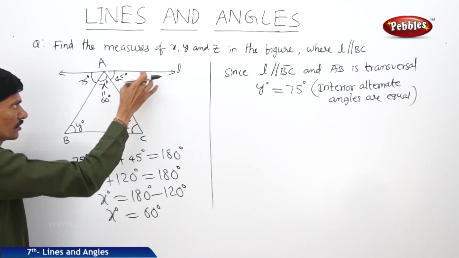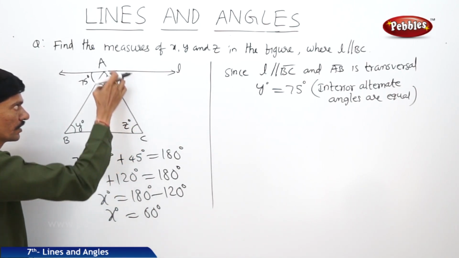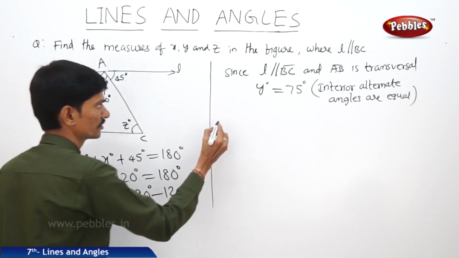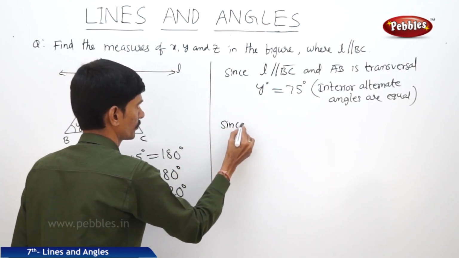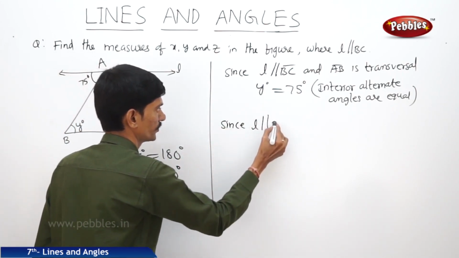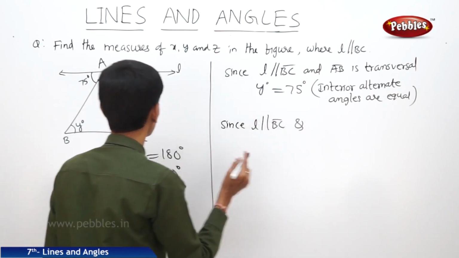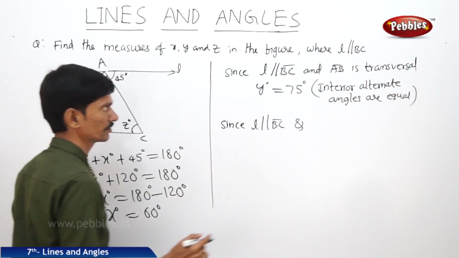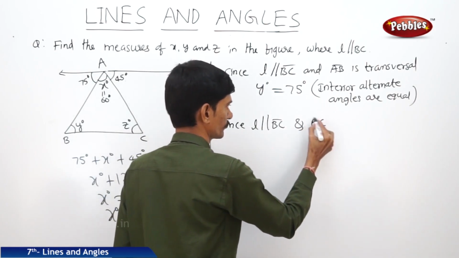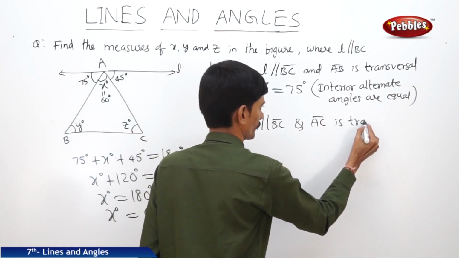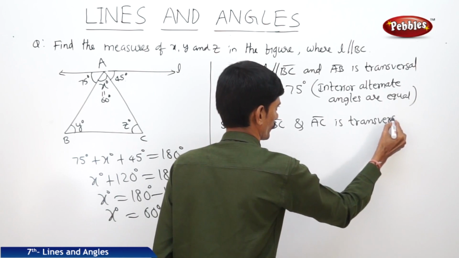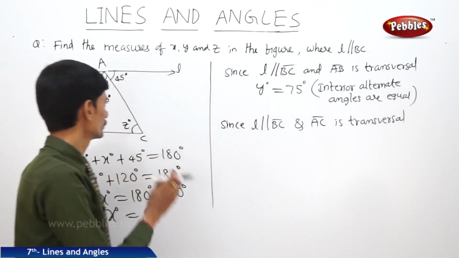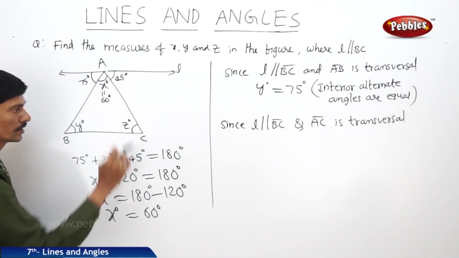Then observe again, L is parallel to BC and AC is a transversal. Here z and 45 degrees are equal.